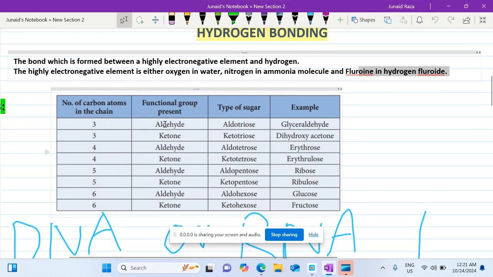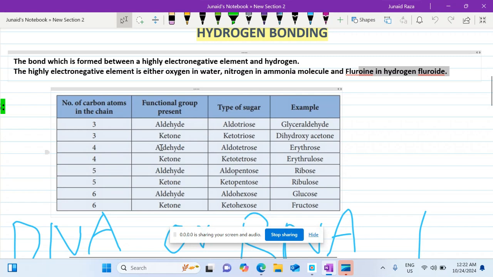Three carbon containing monosaccharide, if it has an aldehydic function, is called aldotriose, or glycero, and its example is glyceraldehyde. The three carbon containing ketonic sugar is dihydroxyacetone.